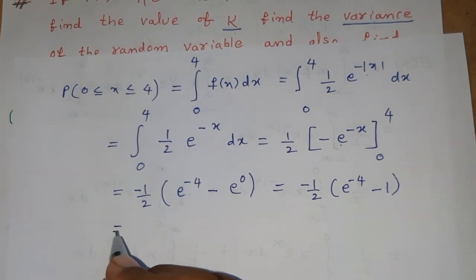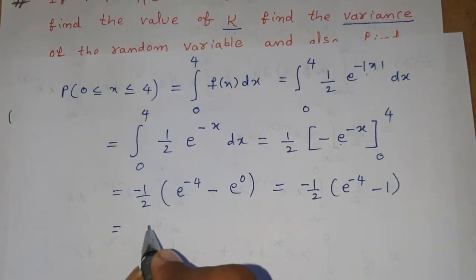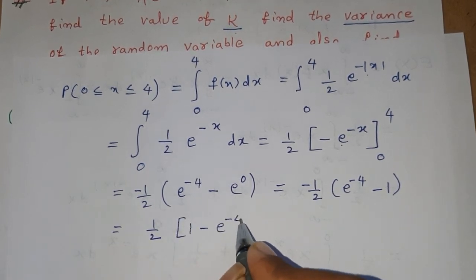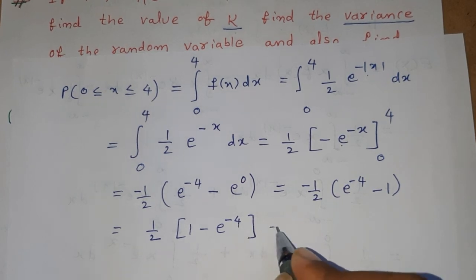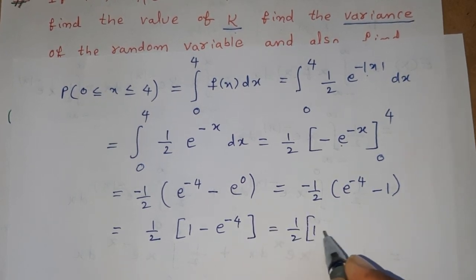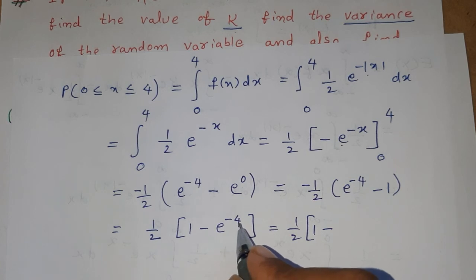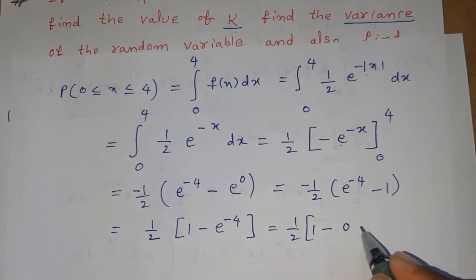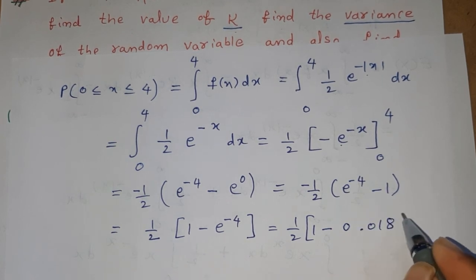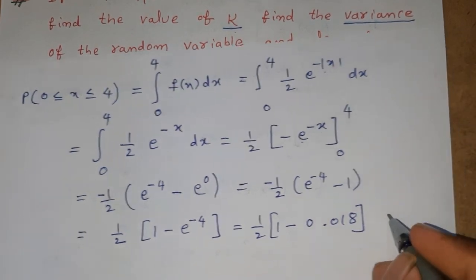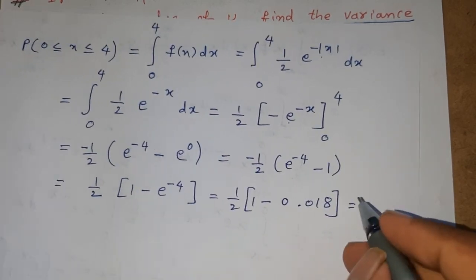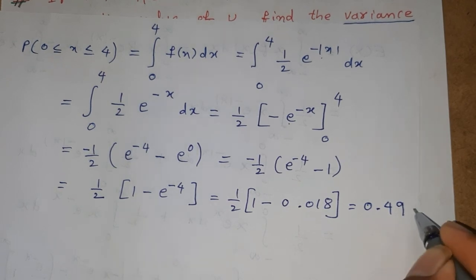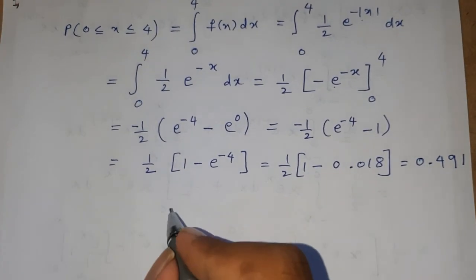Next, 1 by 2 into 1 minus e power of minus 4. Its value is given by 1 by 2 into 1 minus 0.018. Okay, on solving this we will get 0.491.